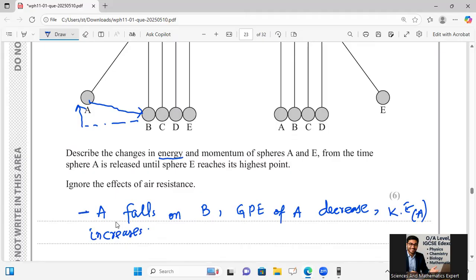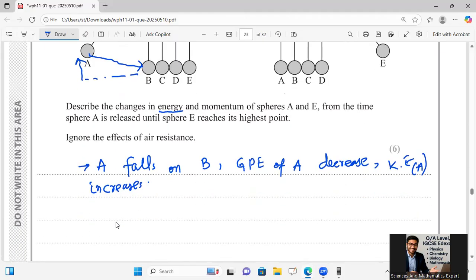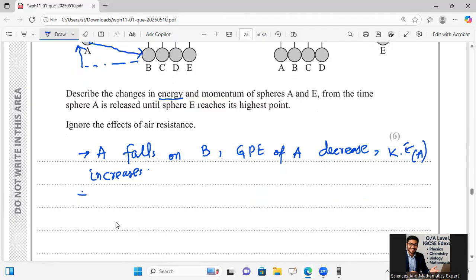This was for energy: the gravitational potential energy at this height is decreasing and the kinetic energy is increasing. And as A falls, according to momentum, as A falls